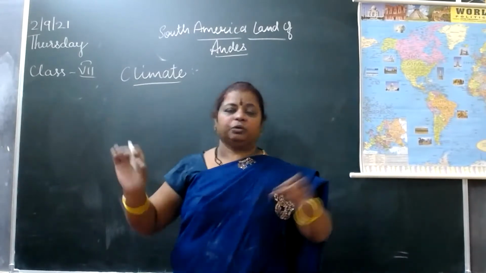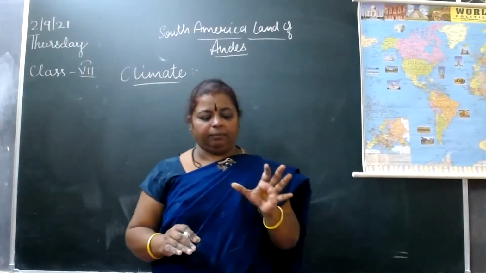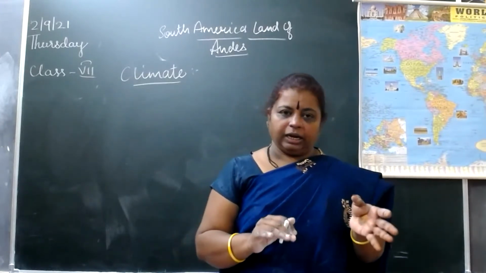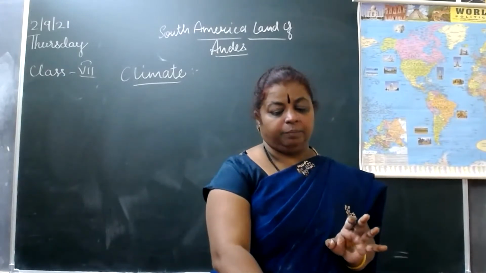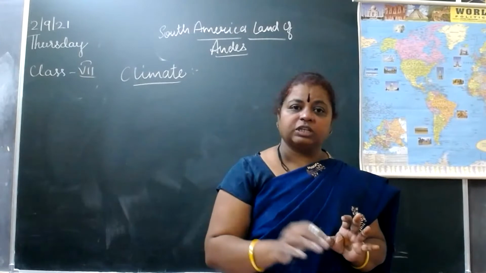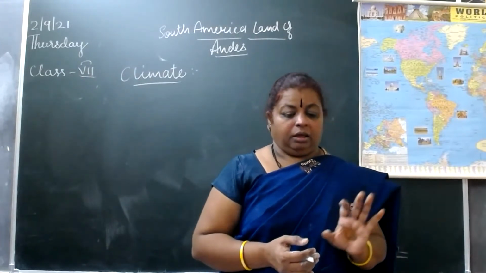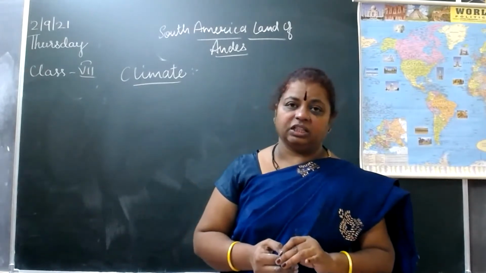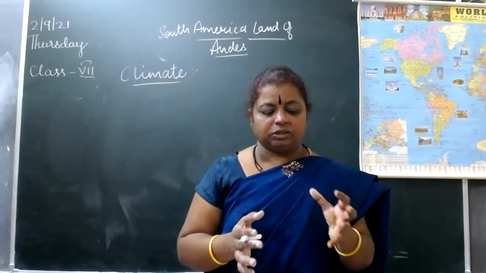I showed you the Amazon basin is on the northern side. That basin has a hot and wet equatorial climate due to the presence of the equator. The region experiences convectional rain almost every day. Heavy rainfall favors dense forest in this region.